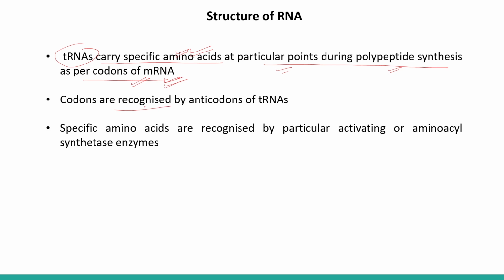The codons present on the mRNA are recognized by the anticodon loop present on the tRNA. Very, very important point, right? The specific amino acids are recognized by the particular activating or aminoacyl synthetase enzyme, right?